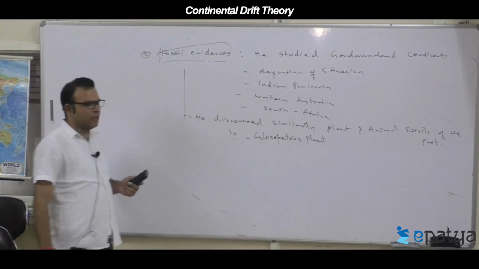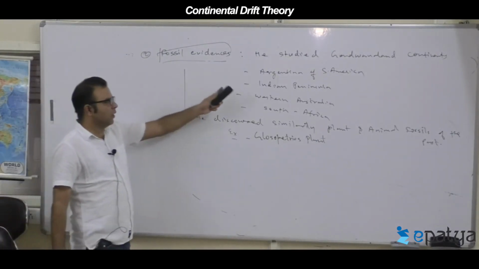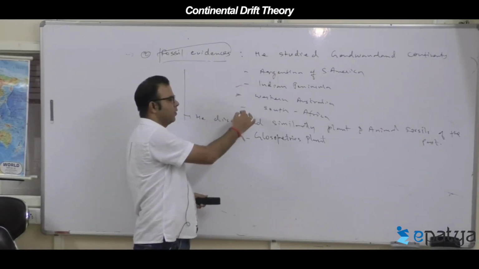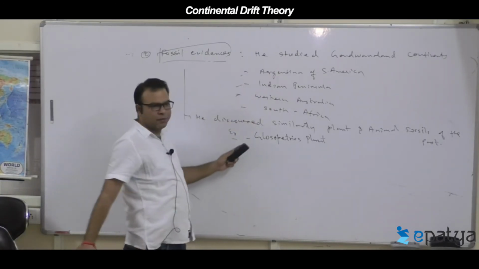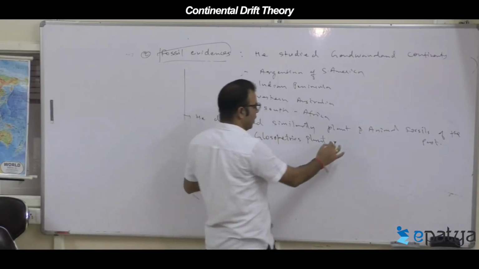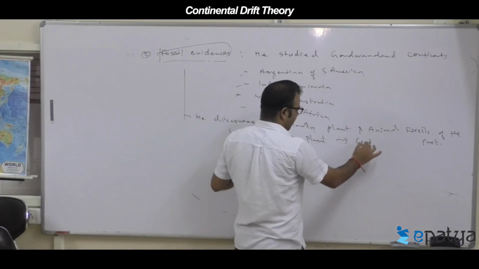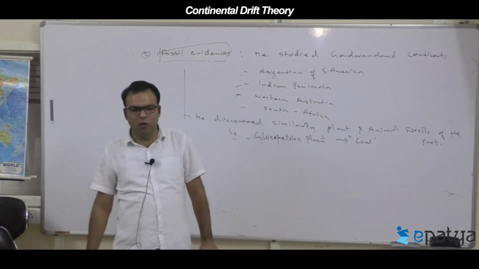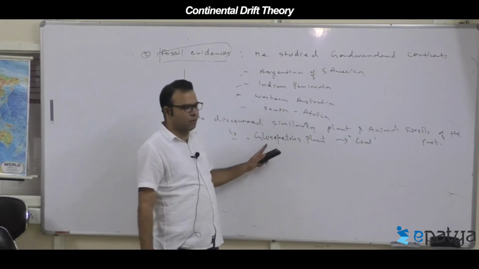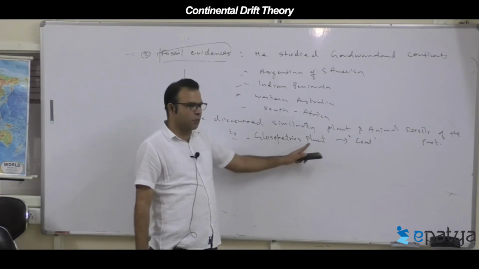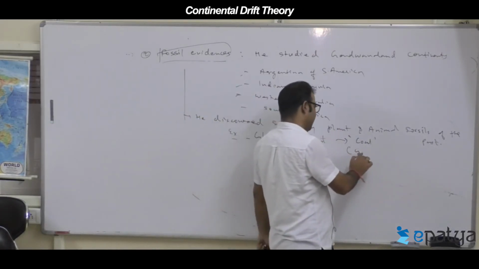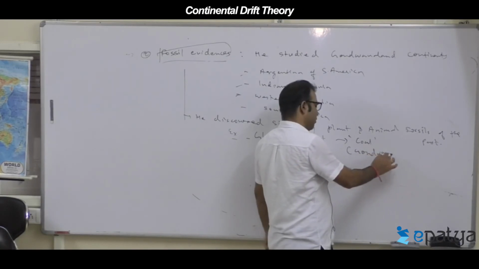Wherever it was discovered, especially in the Indian Peninsula, Western Australia, Argentina, today it has turned into coal. So India is rich in coal, isn't it? That is nothing but a fossil of mainly which plant? Glossopteris plant. That's why Indian coal is also called Gondwana coal. Now you have some idea.